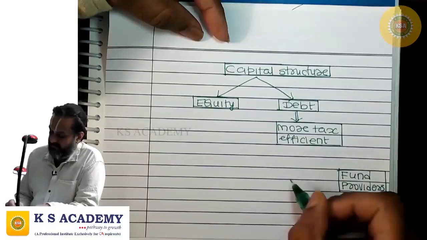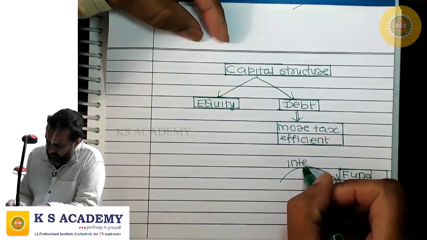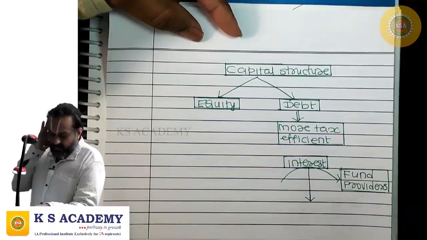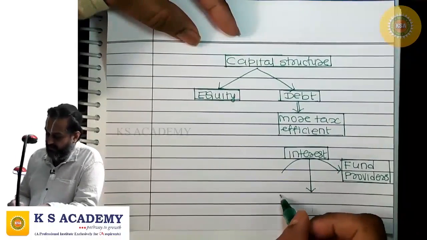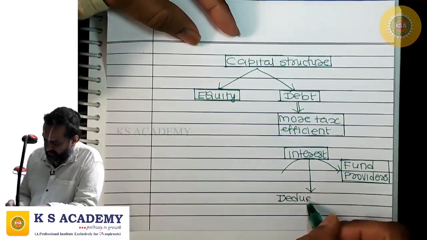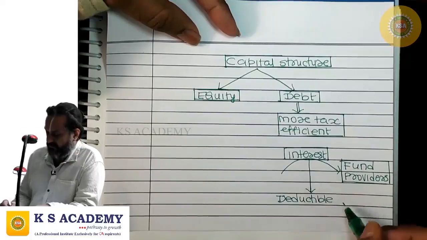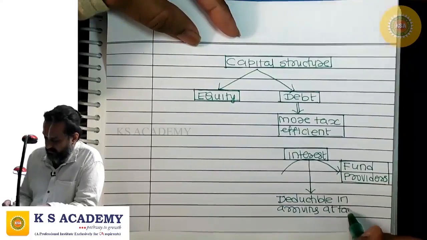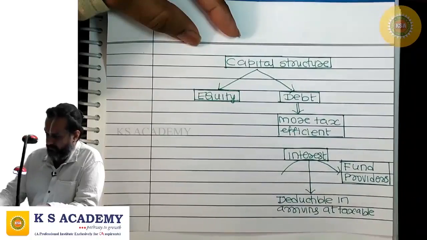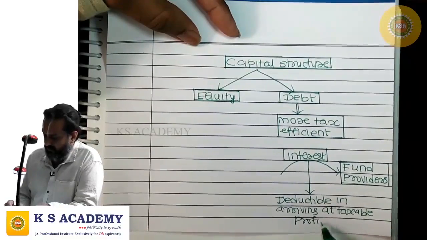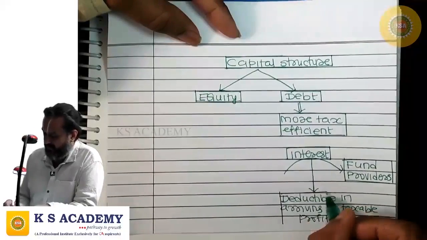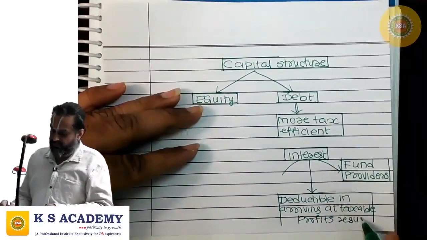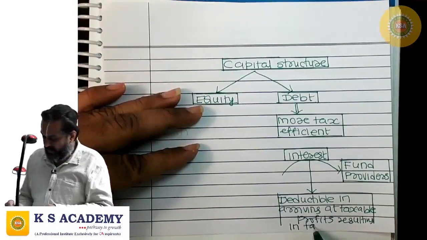This interest is deductible in arriving at taxable profits, resulting in tax shield.